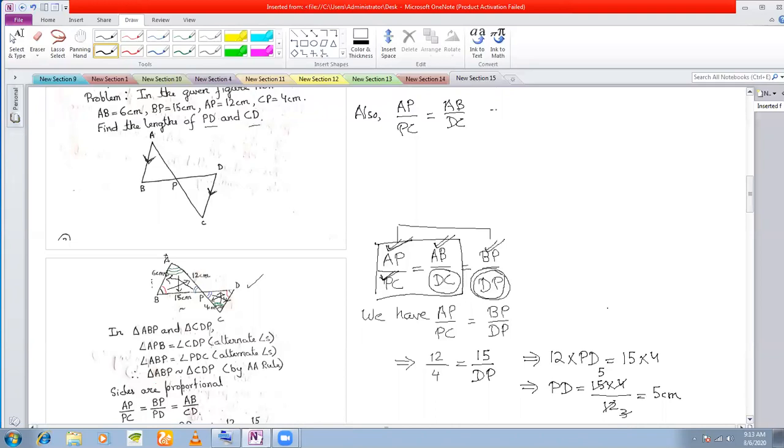DC, and AP is 12, PC is 4, AB is 6 and CD we have to find. So we can find here, 12 into CD is equal to 6 into 4. That means CD is 6 into 4 divided by 12, which is 2 centimeters.